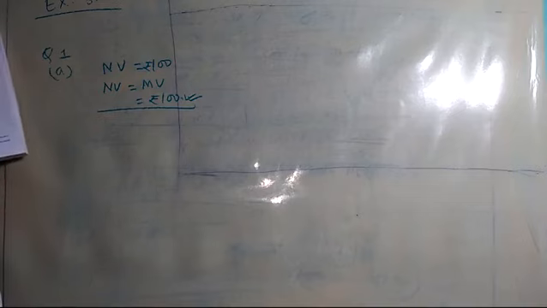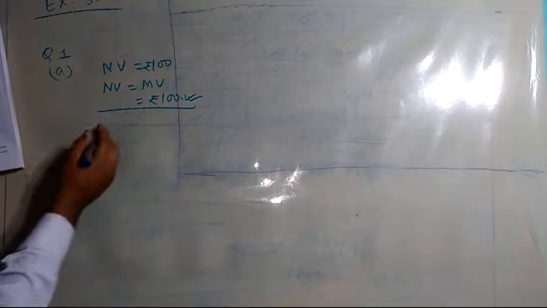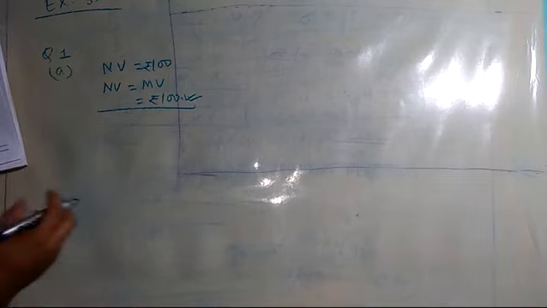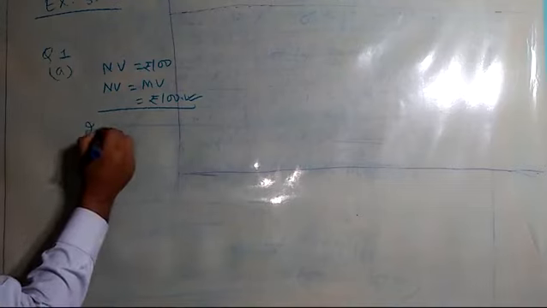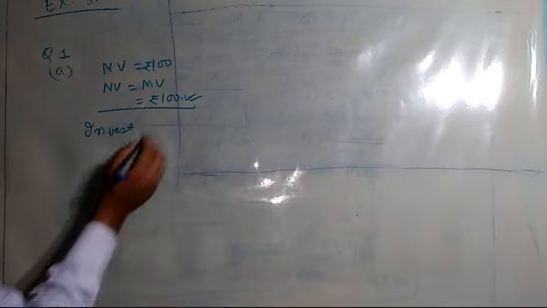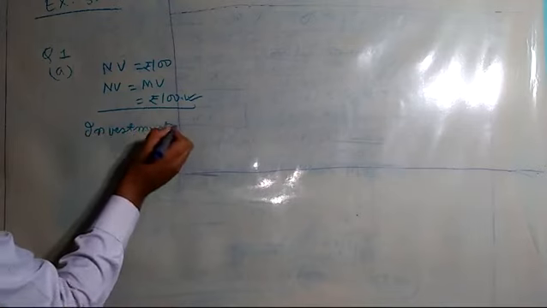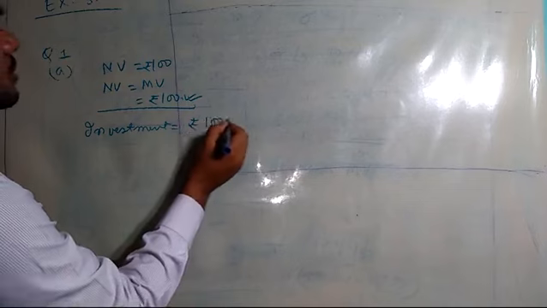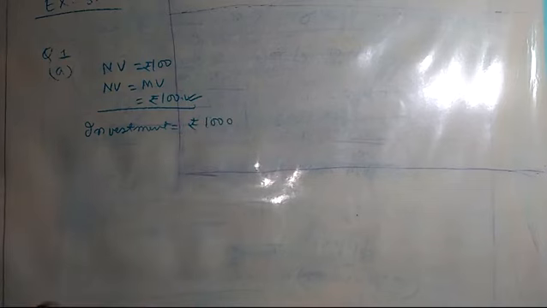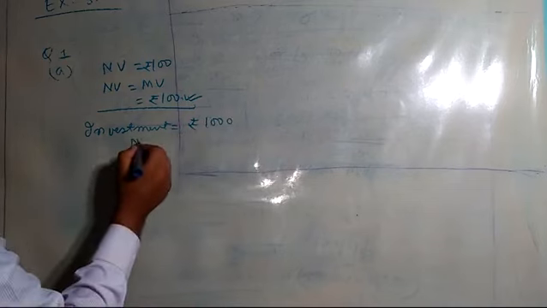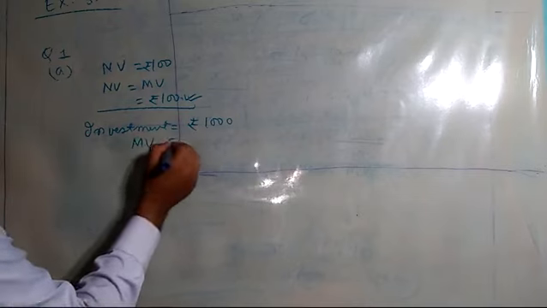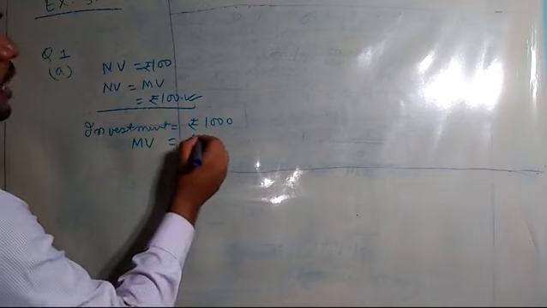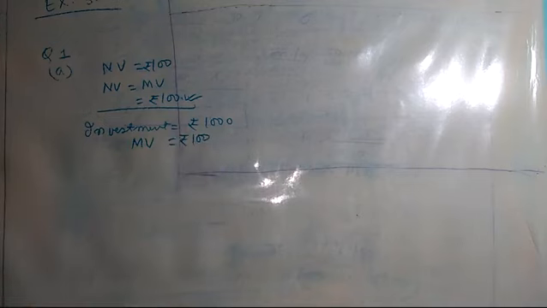Now, how many shares can one buy for rupees 1000? In the second part, they are asking how many shares a person can buy if he has rupees 1000 in his pocket. That means the investment is rupees 1000, that much money he wants to invest. Now, what is the nominal value or market value? I gave you the formula: investment is equal to N into MV. Right now MV is equal to rupees 100 because they are at par.